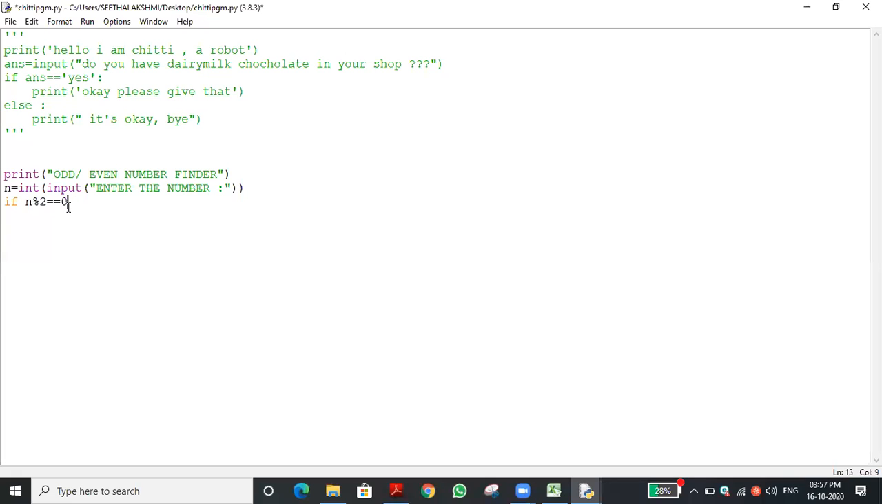So how do we end the compound statement? The compound statement ends with what? Colon. Very good, colon. Then enter, and I have to give four spaces. The four spaces are given. Then we have to print. What is the thing? The entered number is even number. Likewise, we can give a message.